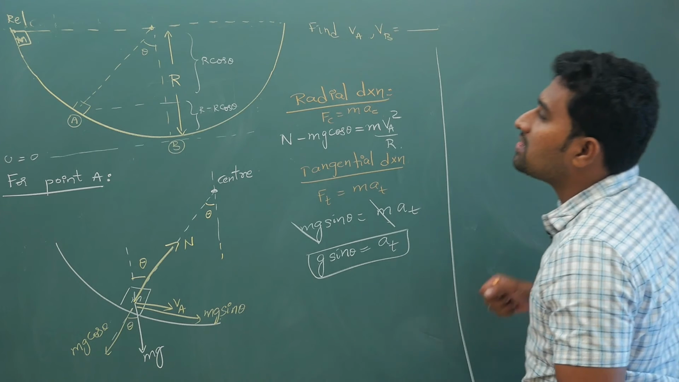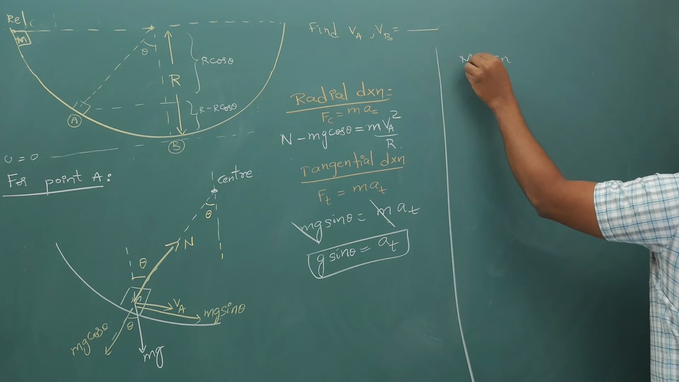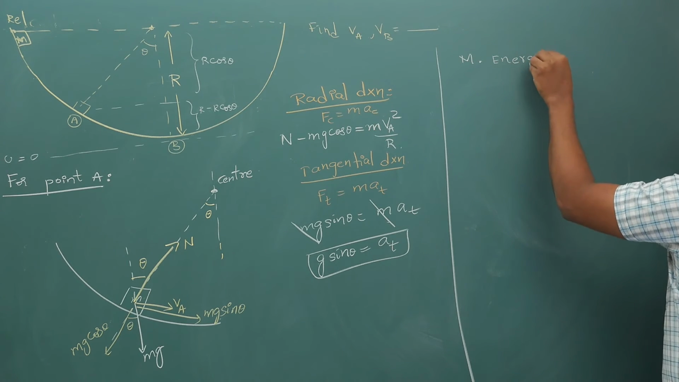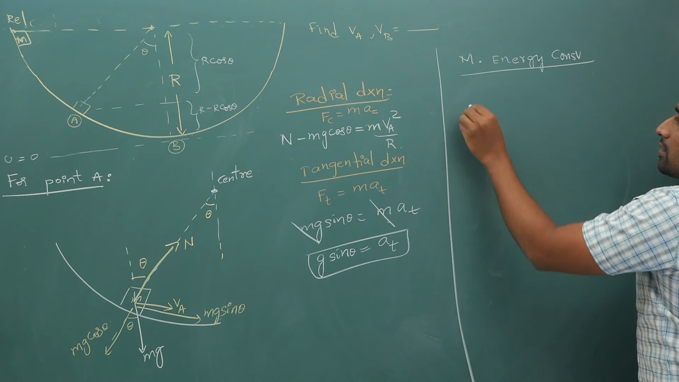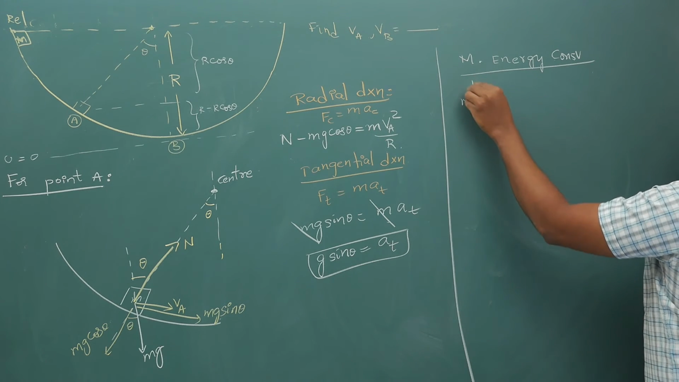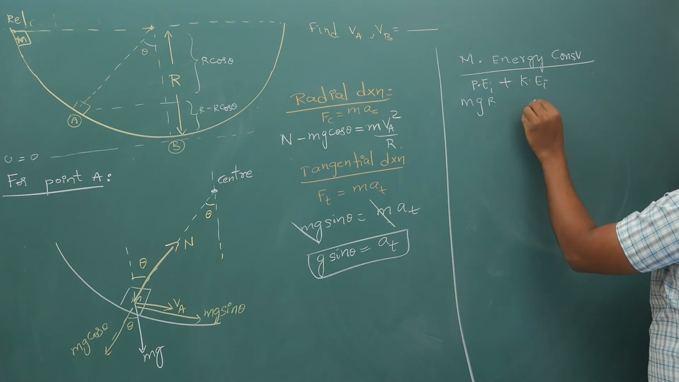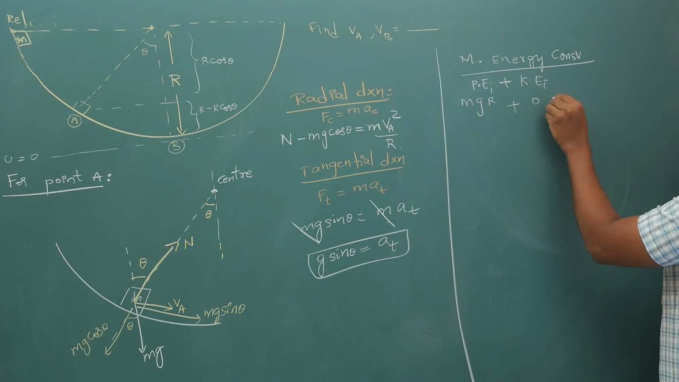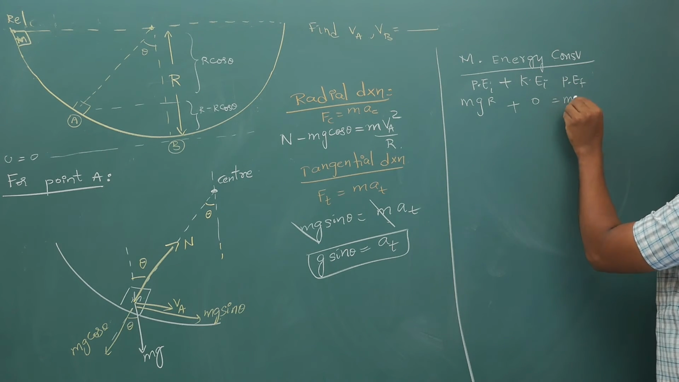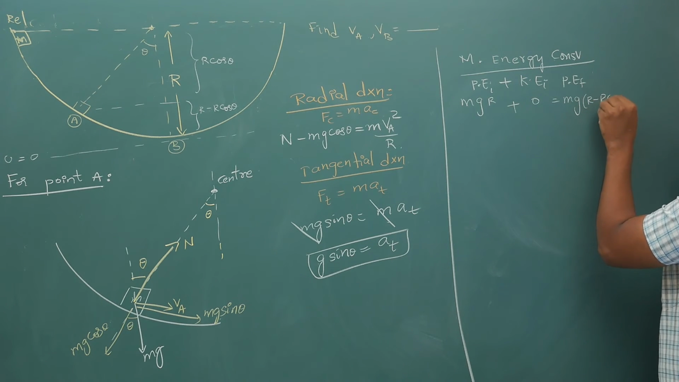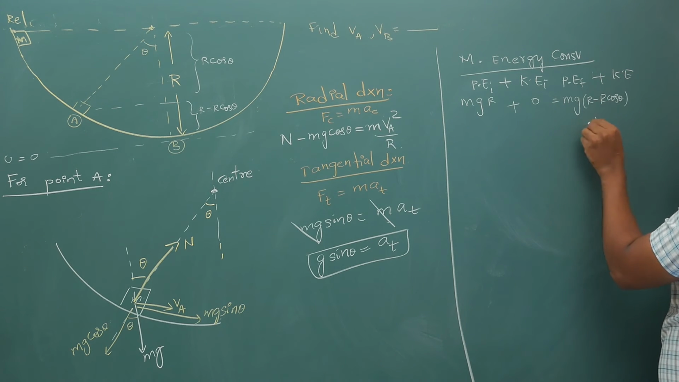So between these 2 points, if I try to apply your mechanical energy conservation, at the topmost point, mgr is the initial potential energy. Initial kinetic energy, because it is released, is 0. That is equal to the final potential energy, mg times (r minus r cos theta), plus your kinetic energy, half m v square.